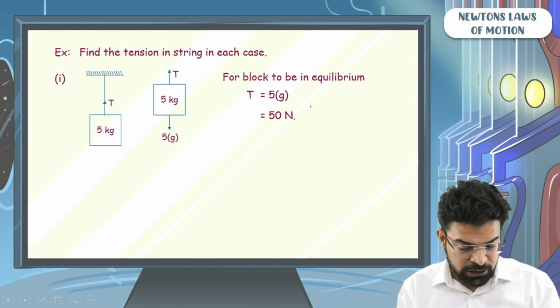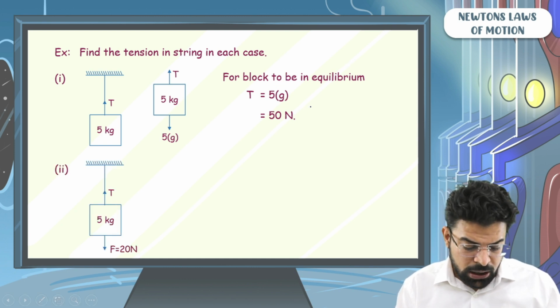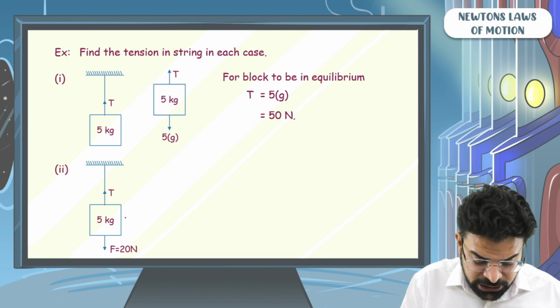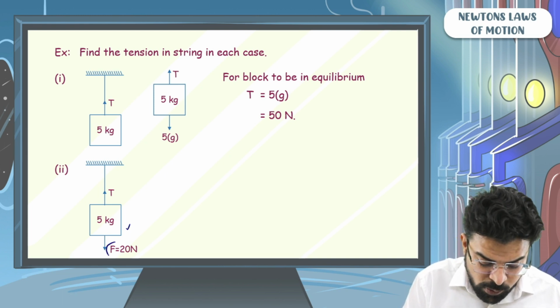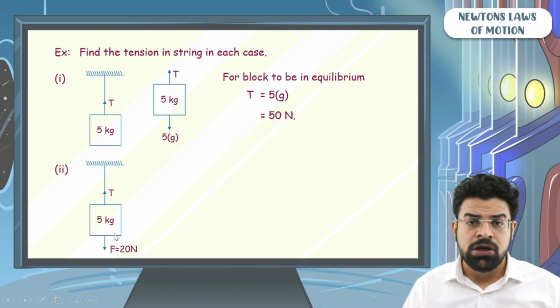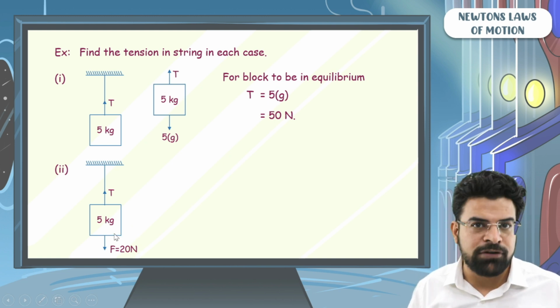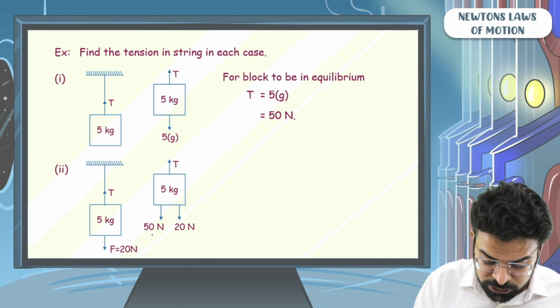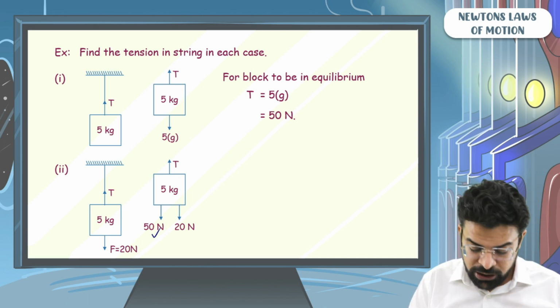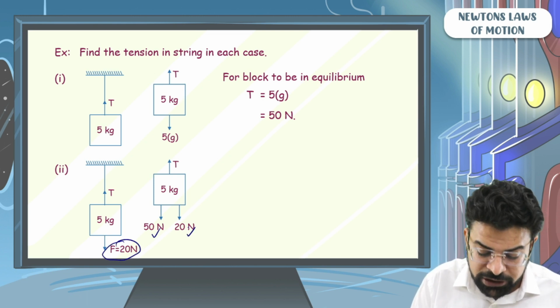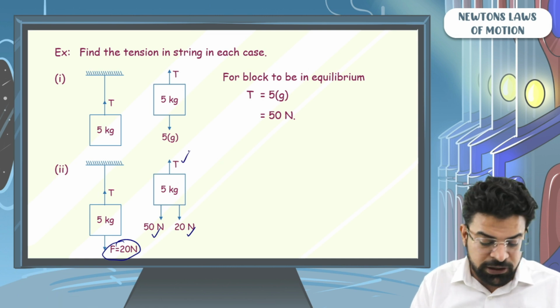So tension will be equal to 50 Newton. Simple question. Let's see the next example. In this case, in addition, we have placed one more force downwards. So look at the forces acting on the 5 kg block. There is a force of gravity, 50 Newton downwards. There is this additional force, 20 Newton downward, and there is a force of tension upward.